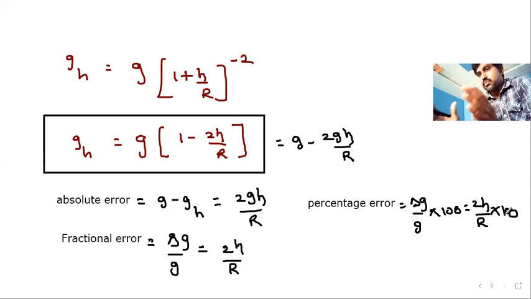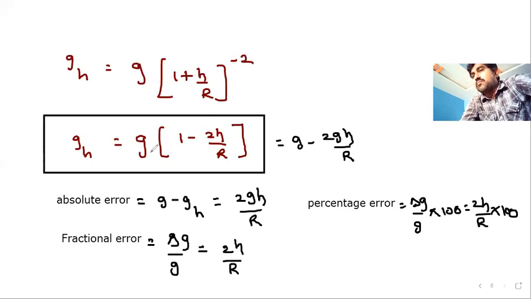Okay. So for the variation of G value with height, here we can use the equation G into 1 minus 2H by R. But when it comes to, for example, H equal to R by 2, if I consider H is R by 2, what will happen? In place of H, if I substitute R by 2, then 2 and 2 will get cancelled, R and R will cancel, then 1 we will have here.